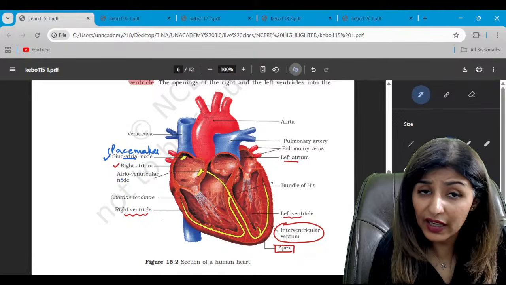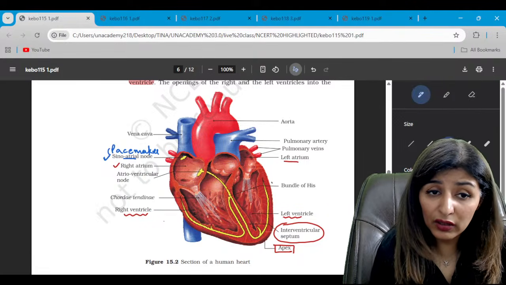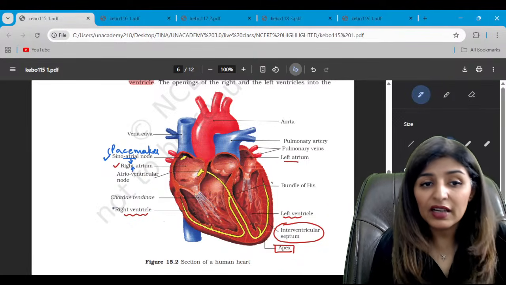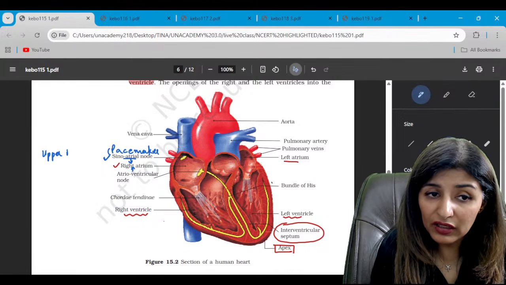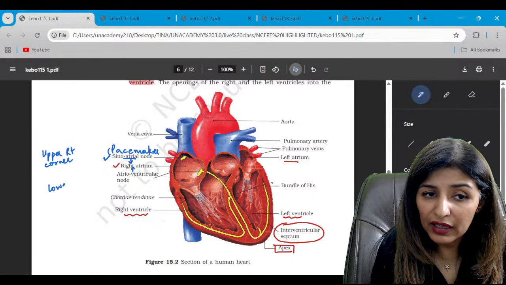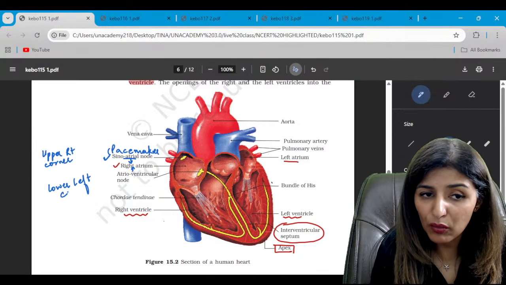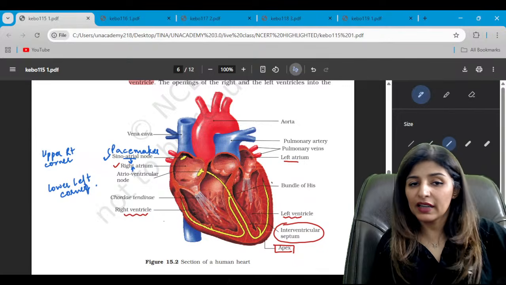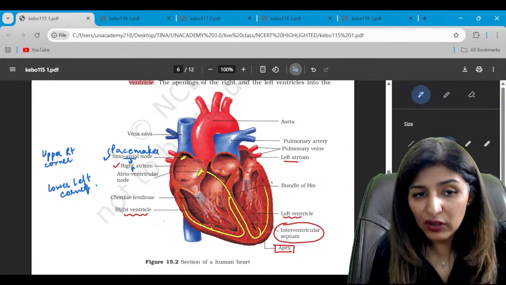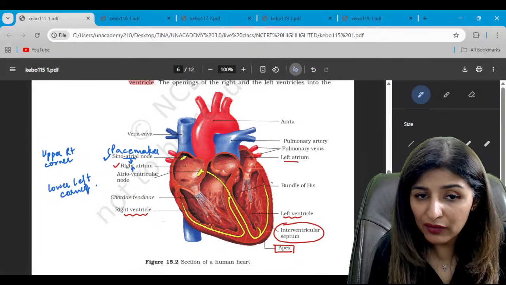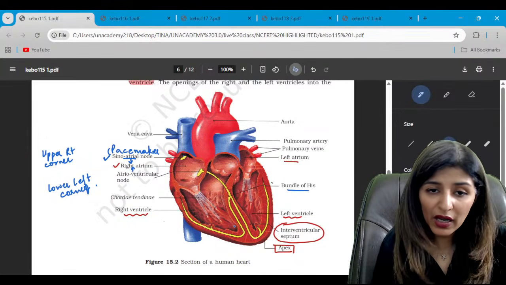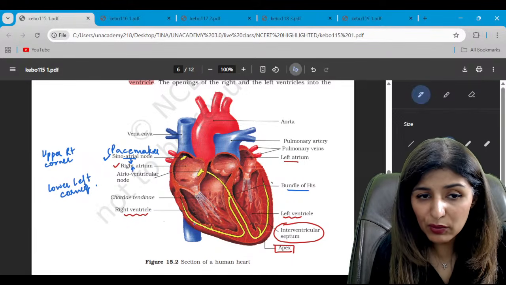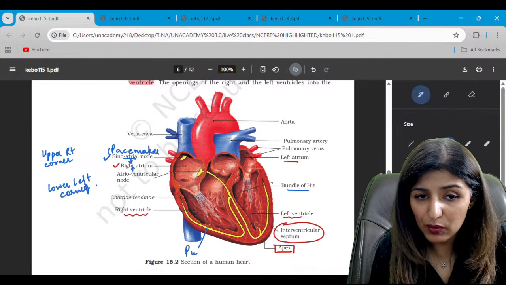Then AV node, again within the right auricle only, both of them are present in the right atrium. SAN in the upper right corner, while AVN in the lower left corner, but both of them are in the right atrium. Are we clear? Then from the AV node, do we see that bundle of His is originating, going into this interventricular septum, getting split into the two branches and forming these Purkinje fibers. These branches are Purkinje fibers.